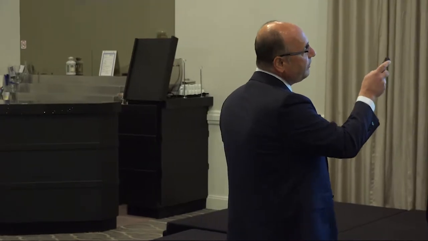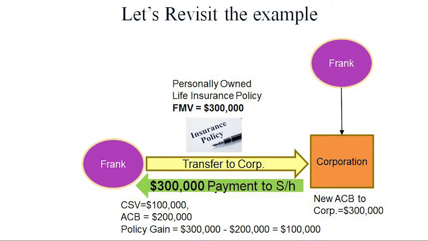What's my new ACB? Well, here's where the big difference happens. Prior to the rules, my new ACB was $100,000, and there was that artificial reduction down to cash surrender value. Now, there's no playing around with it. My ACB is what it should be as per the rules, calculated the way the insurance industry calculates those rules. It's $200,000.